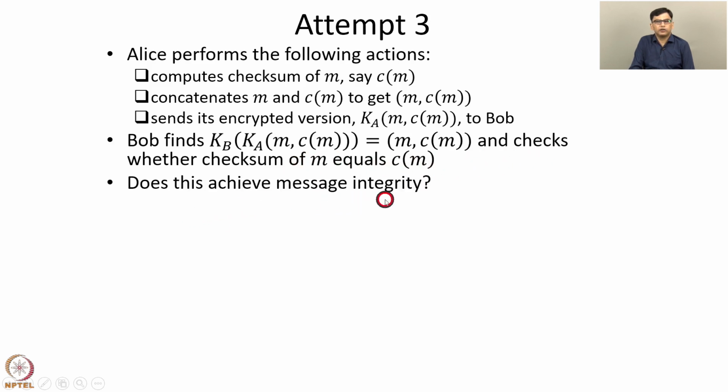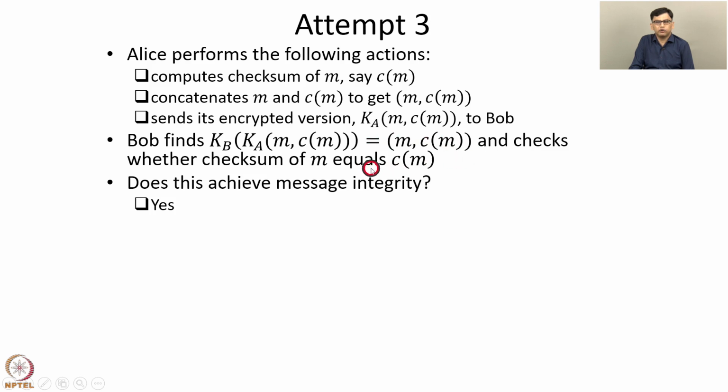Does this achieve message integrity? An intruder who intercepts this message obtains this value Ka of m comma C of m. Since the intruder does not have the secret key for decryption, the intruder is not able to get either m or C of m. The intruder is also not able to create another message m prime comma C of m prime, because if the intruder creates a bogus message m prime, and finds its checksum C of m prime, then the intruder will not be able to encrypt it because the intruder does not know the key required to encrypt a message and send it to Bob.